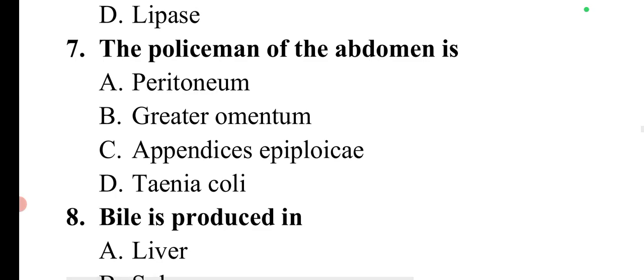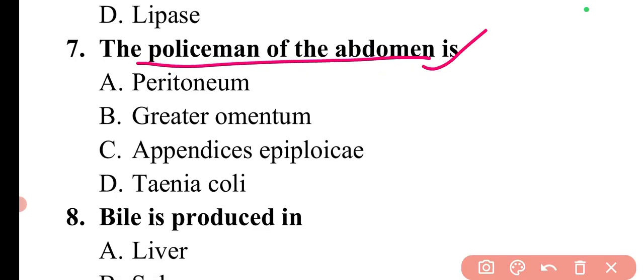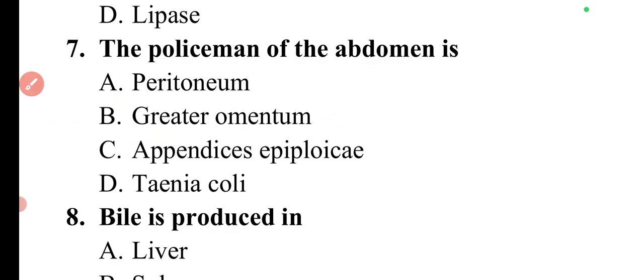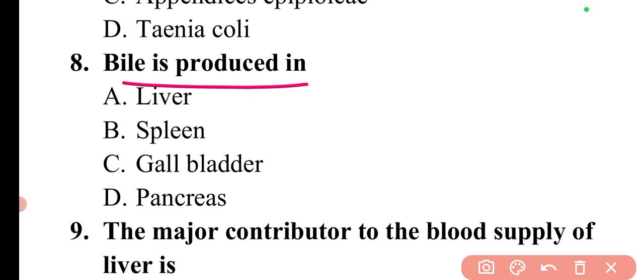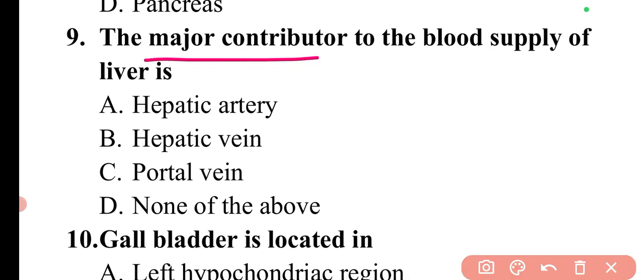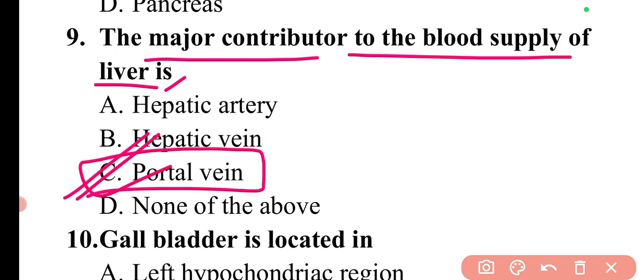The next question is the policeman of the abdomen is. The policeman of the abdomen is greater omentum. So here option B is correct. Next question is bile is produced in. Bile is produced in the liver. So here option A is correct. Next question is the major contributor to the blood supply of liver is. The major contributor of blood supply of liver will be the portal vein. So here option C is correct.